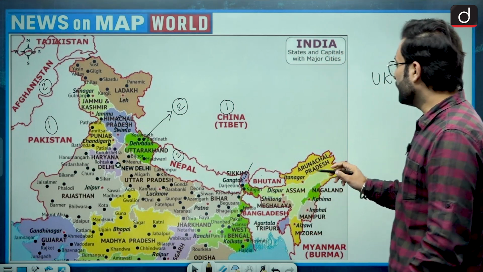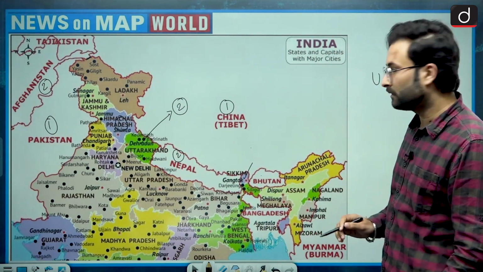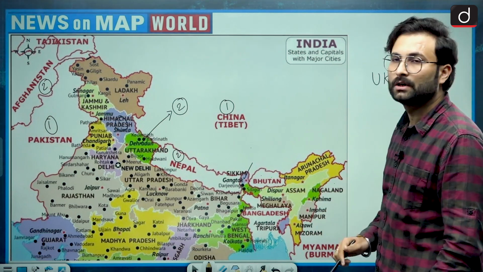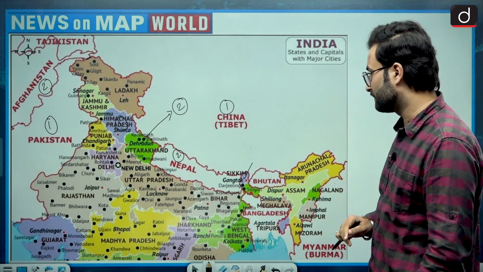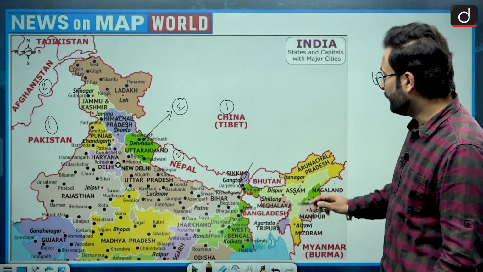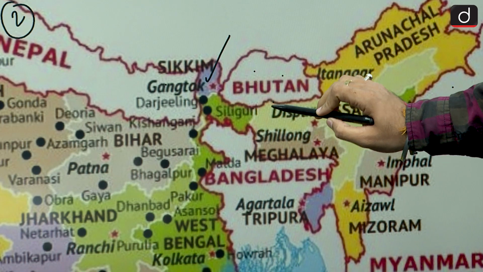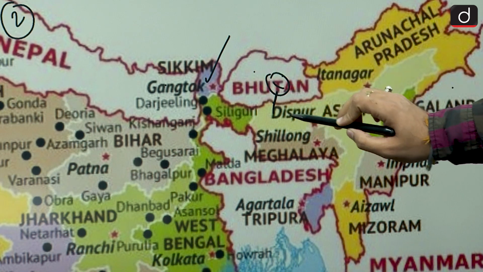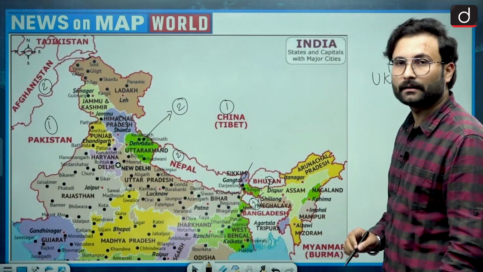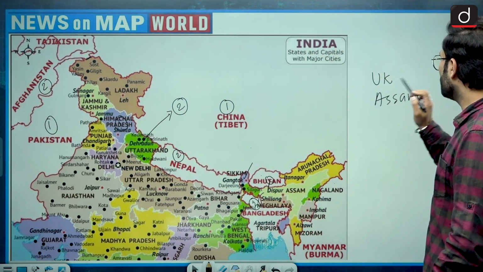Moving further, Arunachal Pradesh has boundary with China, and then it has boundary with Myanmar and then Bhutan. So Arunachal Pradesh cannot be our answer as well. Other than that, when we are talking about Assam, here we have this particular place that is touching Bhutan, that is one, and second is Bangladesh, that is your second country. So Assam can be your answer. So second state would be Assam.